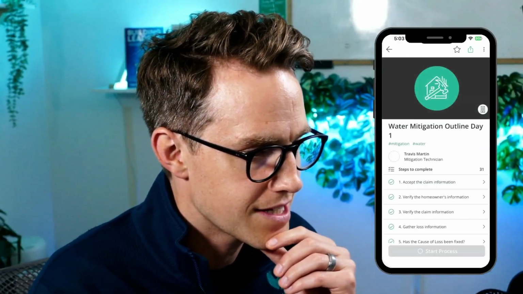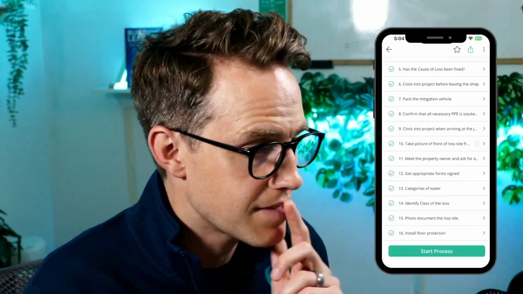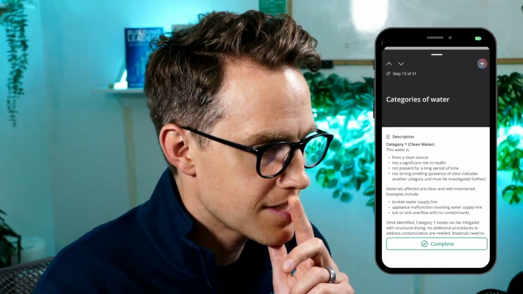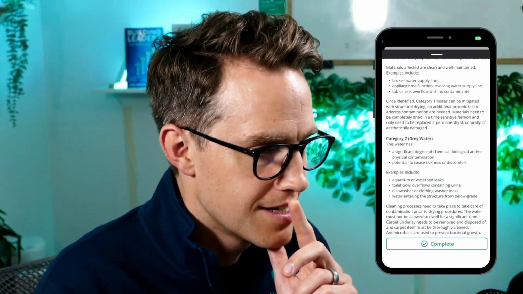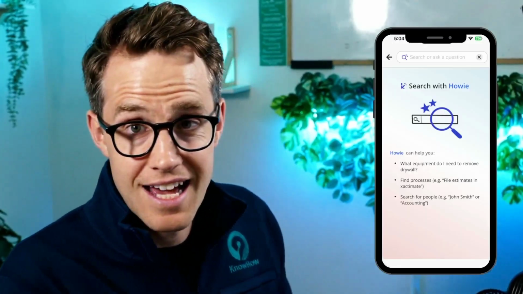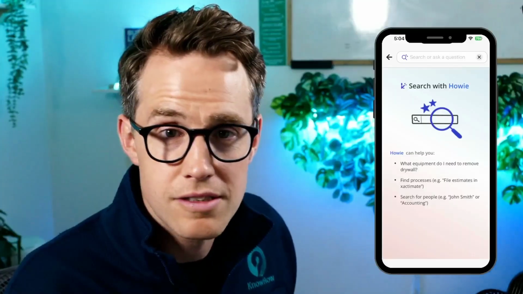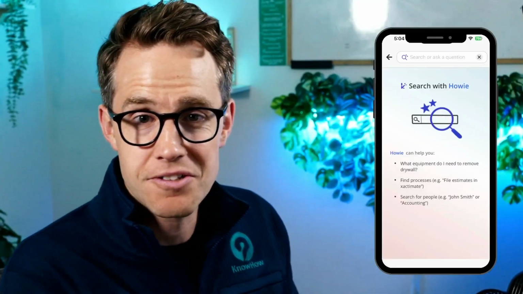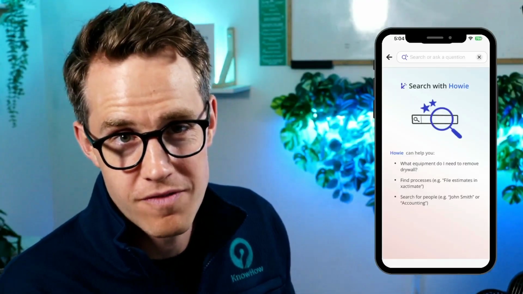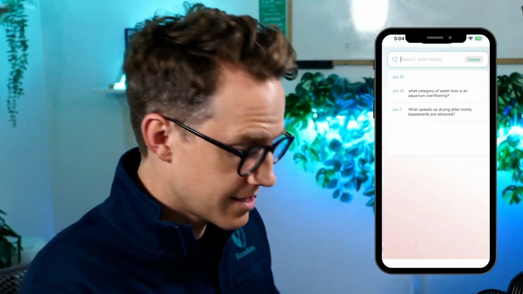So I'm going to dive in, and here is a great robust process that I have in my hub. Get down to step 13, categories of water. Here's the information here. Perfect. Just like that, I didn't have to think in keywords. I didn't have to think what would a normal Google search look like. I just asked the question the way I would ask a supervisor or someone more experienced on the job than me.